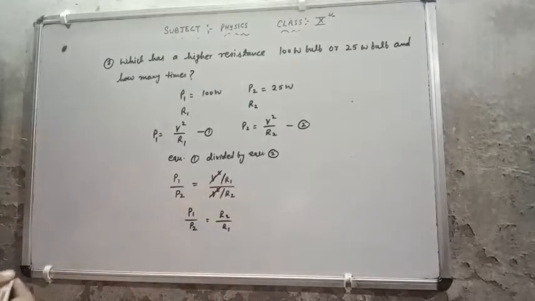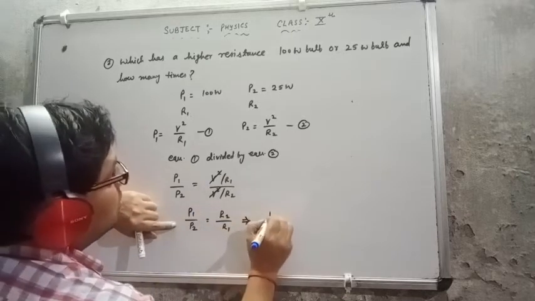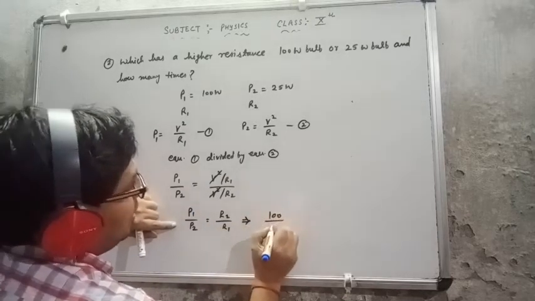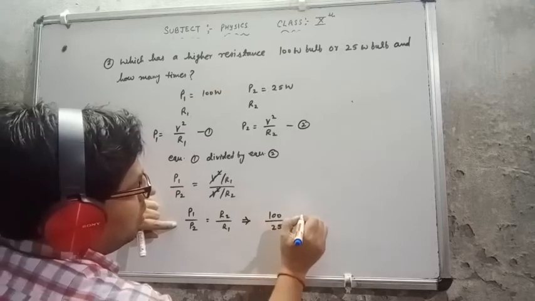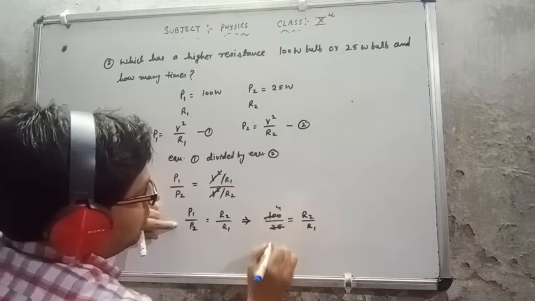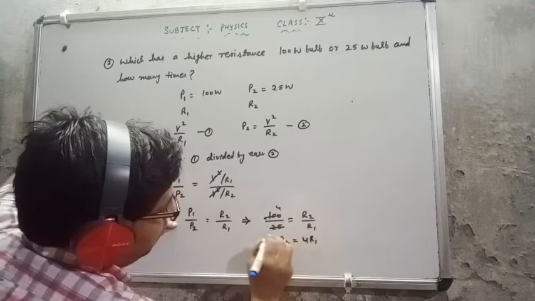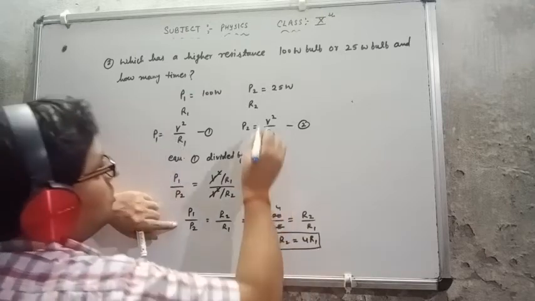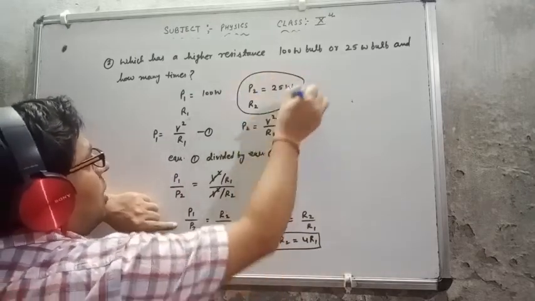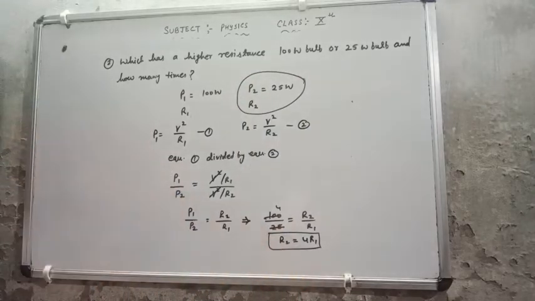Now put the values of P1 and P2. The value of P1 they are giving us 100 and P2 they are giving us 25, equal to R2 upon R1. 25 for the 100, so R2 is coming 4 times R1. That means the resistance of the 25-watt bulb will be more, and that will be 4 times.